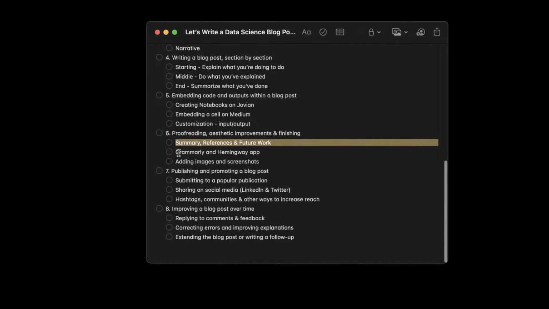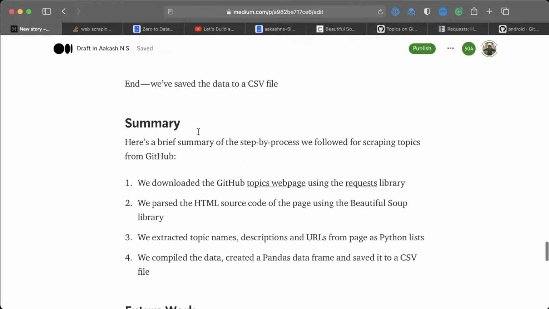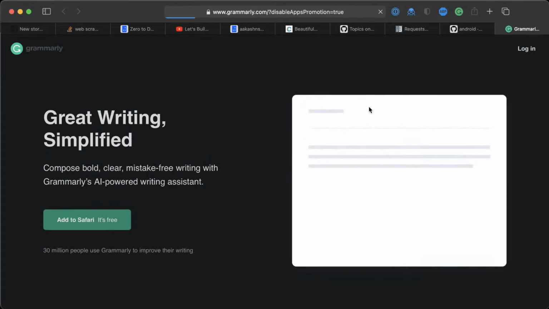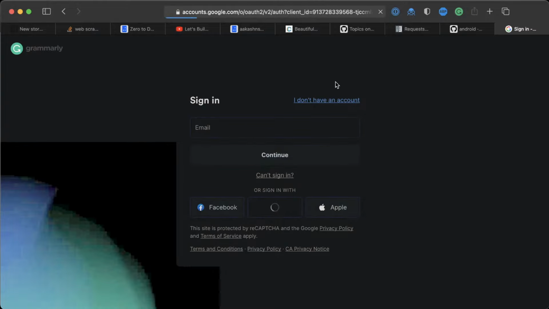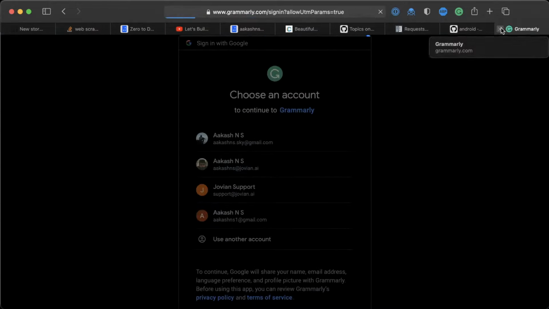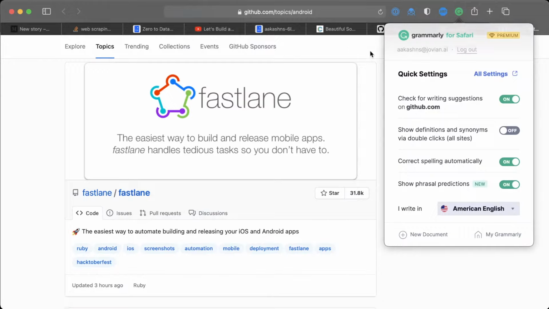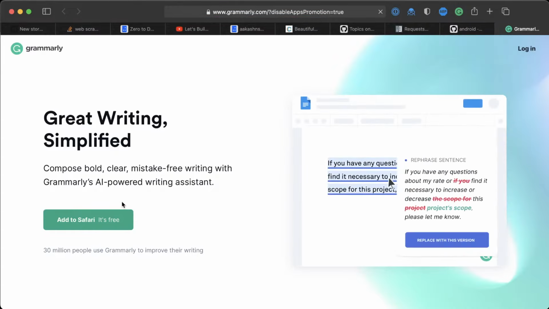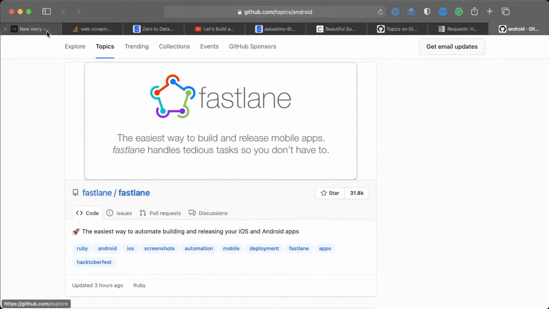Step 1. Step 2 is to just clean it up. So do some proofreading by, you can use these apps like Grammarly and Hemingway. Now Medium does not support Grammarly directly, so what you'll have to do is create a new document, and wherever you want, let's see, let me just log in here. And let's create a new document. Okay, I will have to figure that out.